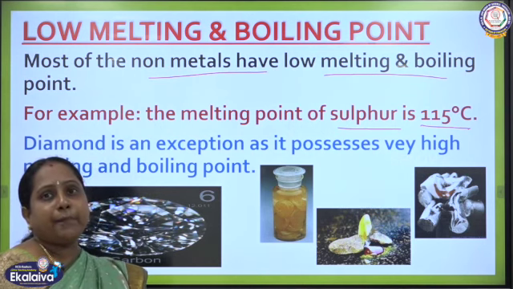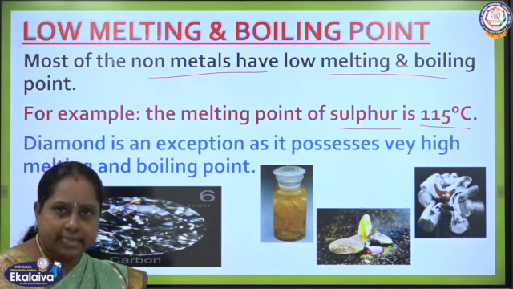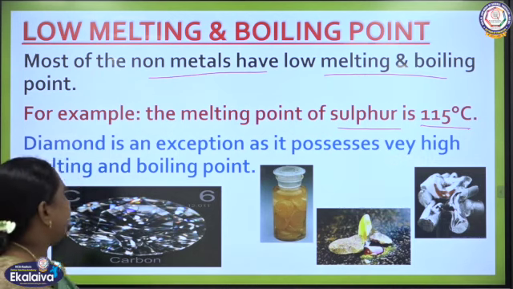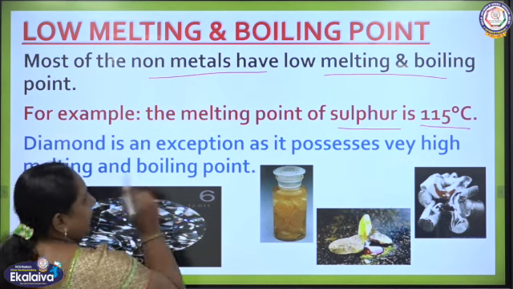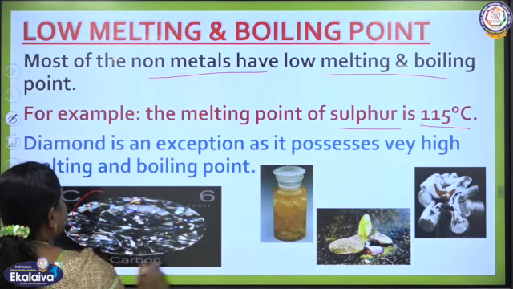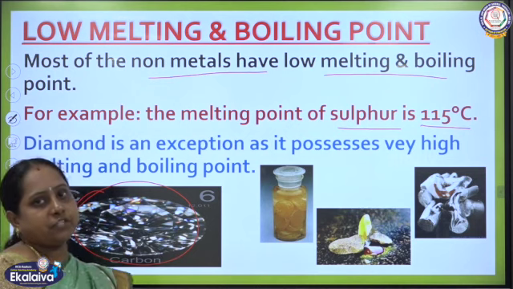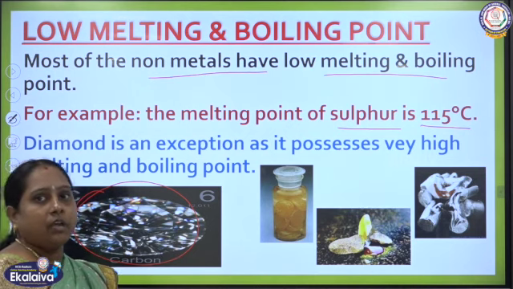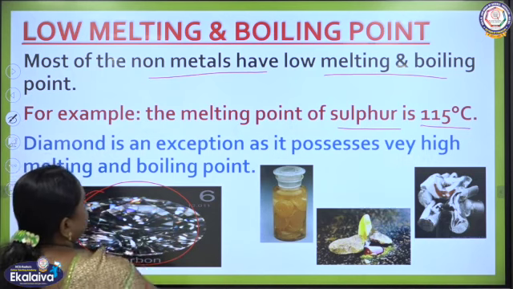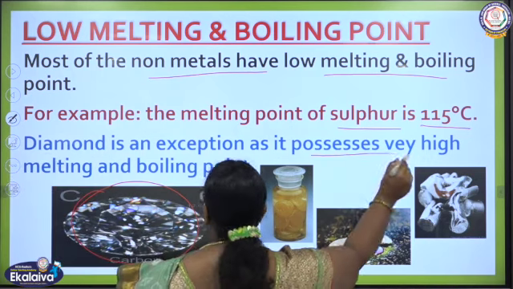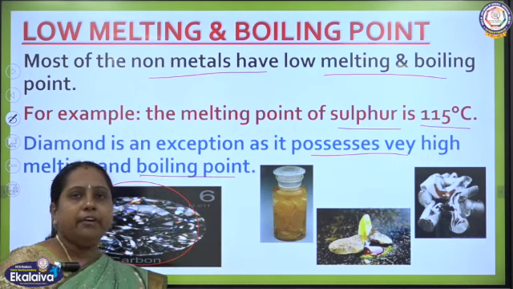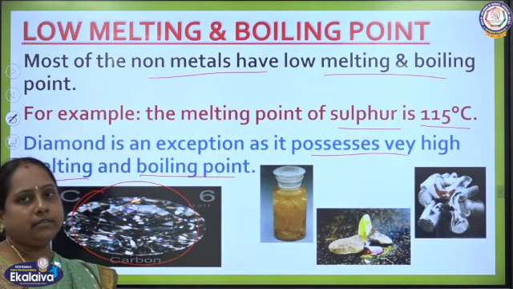With the range of temperature 115 degrees Celsius, sulfur will be converted into liquid state. Diamond is an exception because we know that it is a hard substance, isn't it? So, it cannot be brought into molten state. Okay, it is the exception and it possesses a very high melting and boiling point.